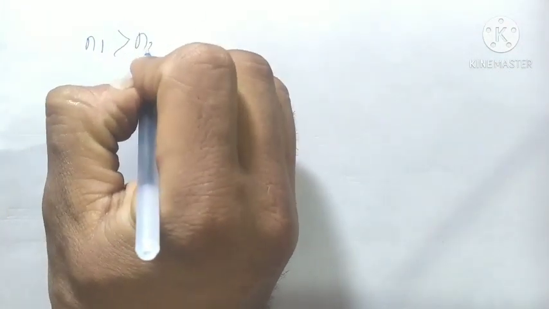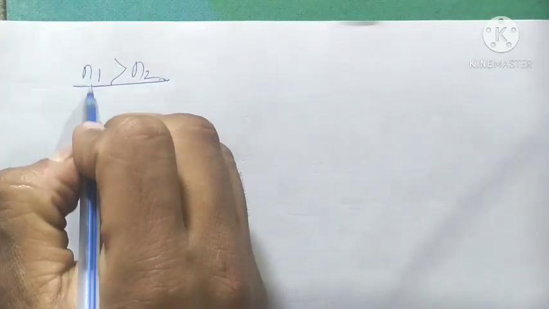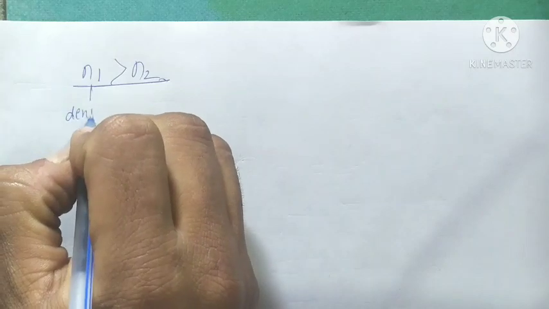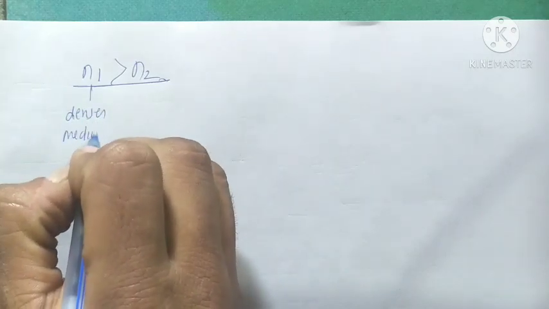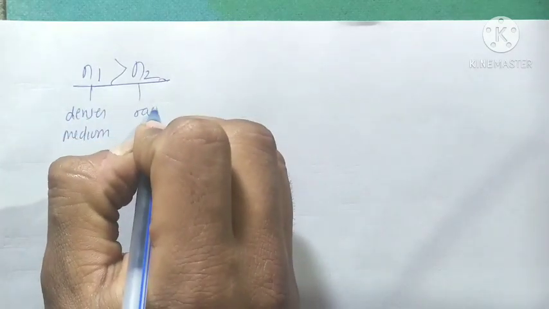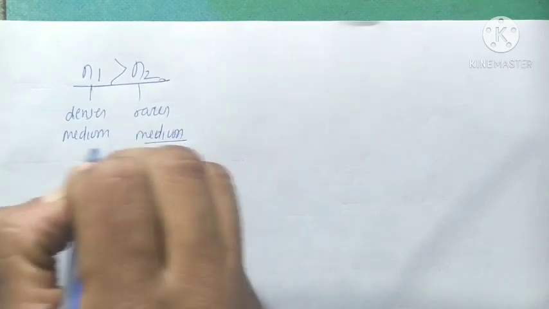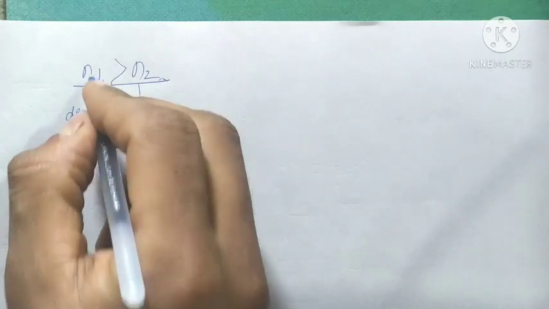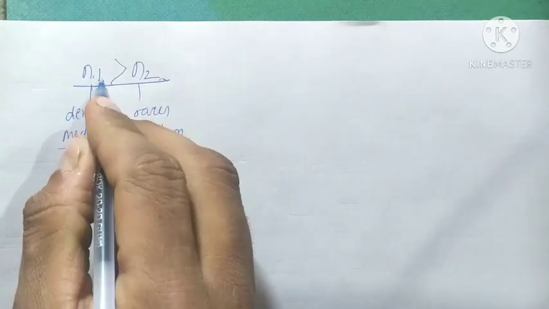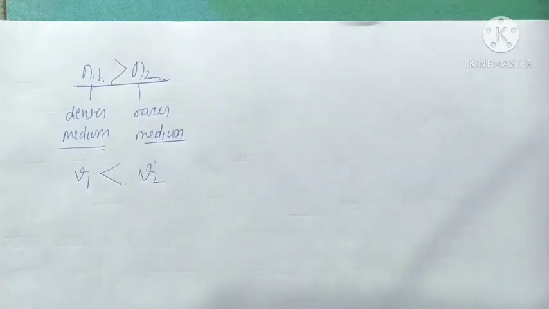So when n1 is greater than n2, what about this case? Here medium 1 is the denser medium and medium 2 is the rarer medium, with velocity v1 in the first medium and v2 in the second.